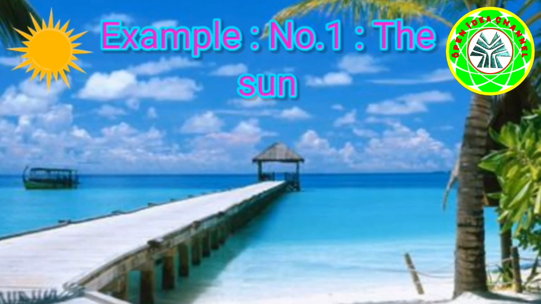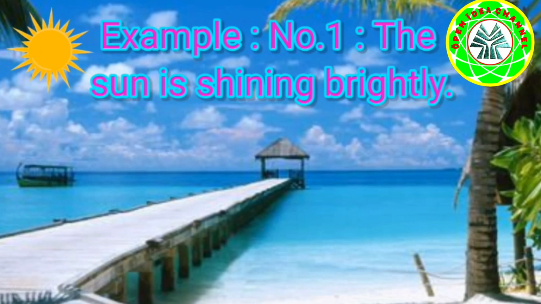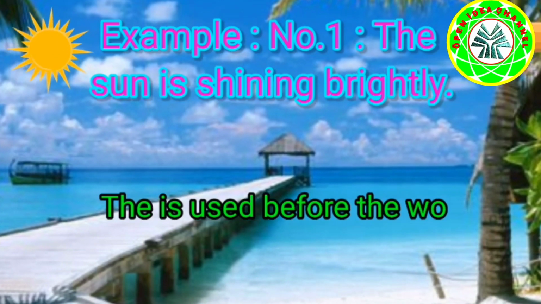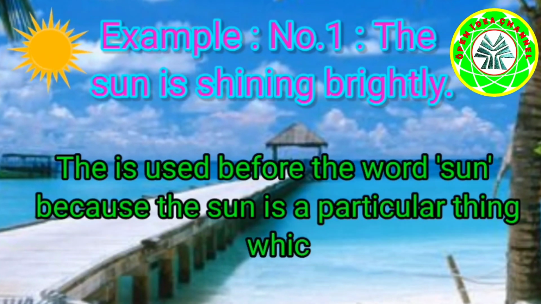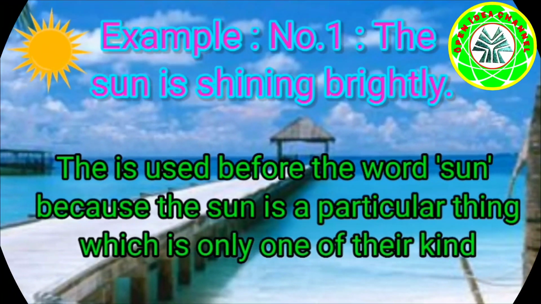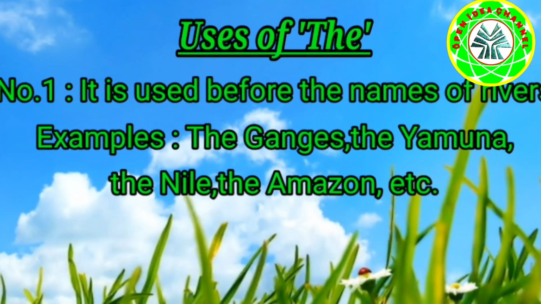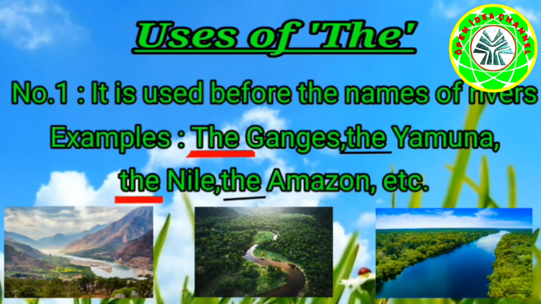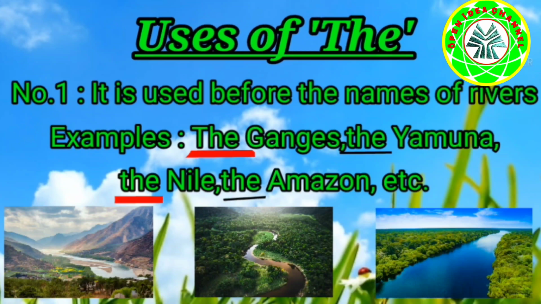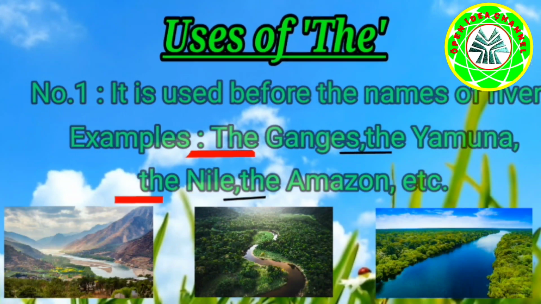Example number 1. The sun is shining brightly. The is used before the word sun because the sun is a particular thing which is the only one of its kind. Uses of the. Number 1. It is used before the names of rivers. Example: the Ganges, the Yamuna, the Nile, the Amazon, etc.